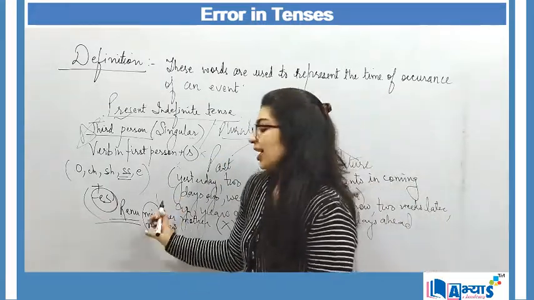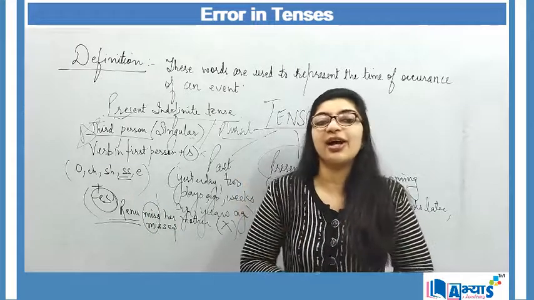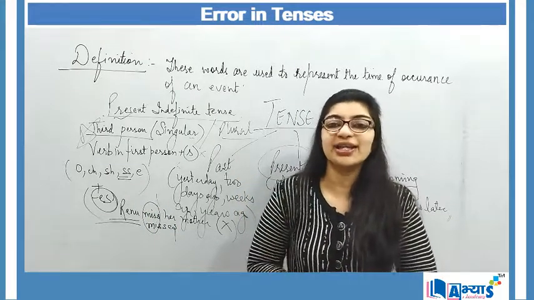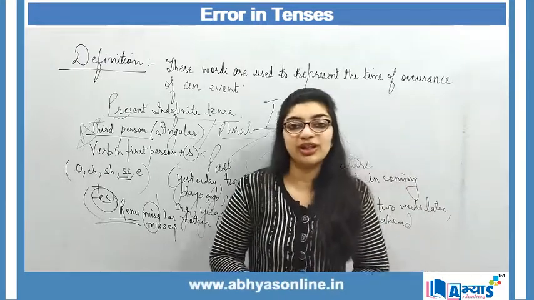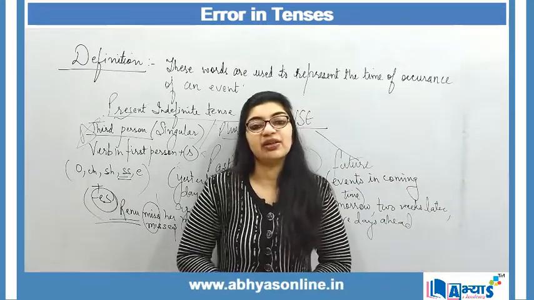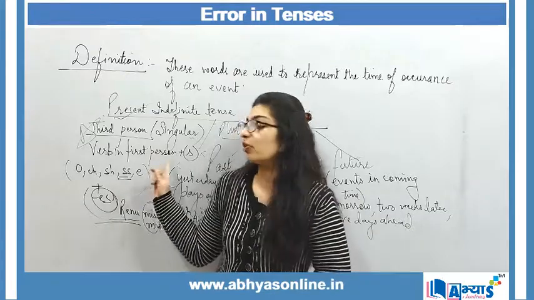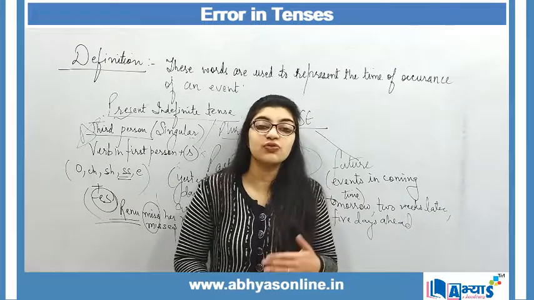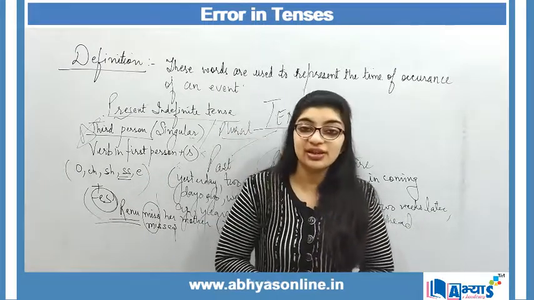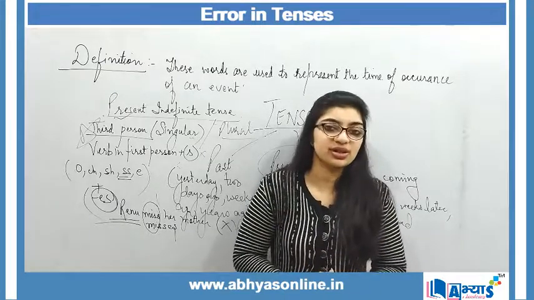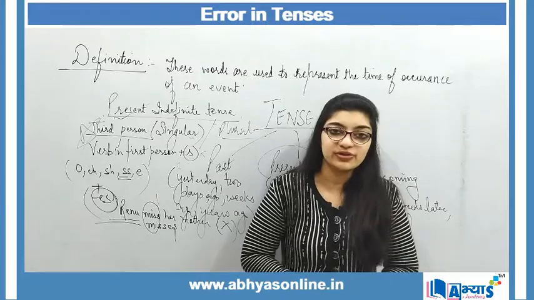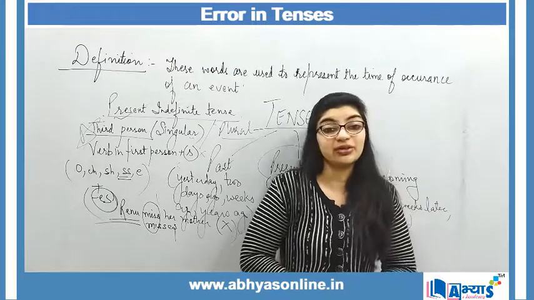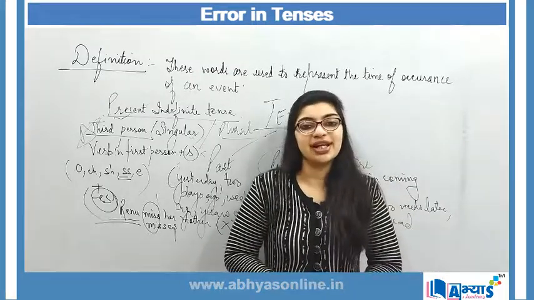We will simply put the verb as it is without applying any S or ES along with that. So this was the first area where we can identify the errors, and the errors will be identified only when we follow the rules. So it is very important for us to follow the rules, to understand the rules in order to find the errors. Unless we understand the rules, we will not be able to identify any errors. Now let us take a look at some more errors in tenses.